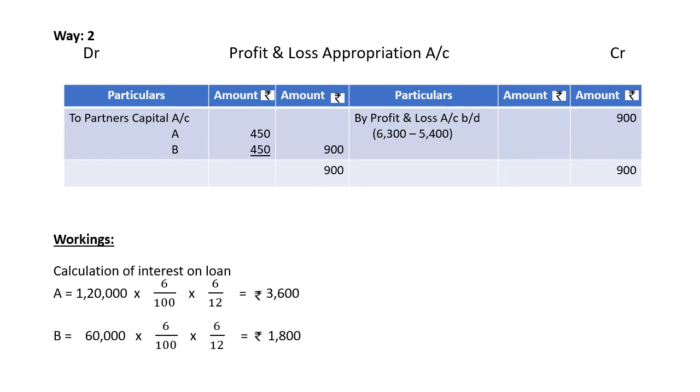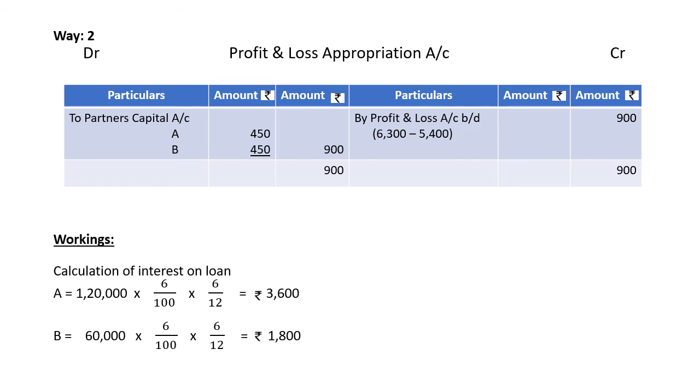In the next way, it can be shown directly in the profit and loss appropriation account. It means on the credit side we will bring the amount as it is. In the profit and loss account, we have net profit 6,300 minus total interest on loan 5,400. It can be deducted here, and the remaining amount we can show as net profit 900. The same we can distribute to the partners in their equal ratio.